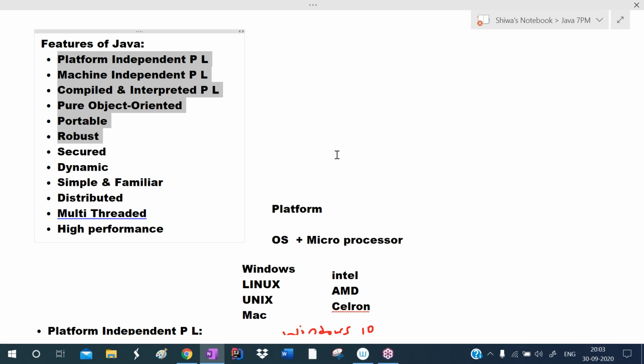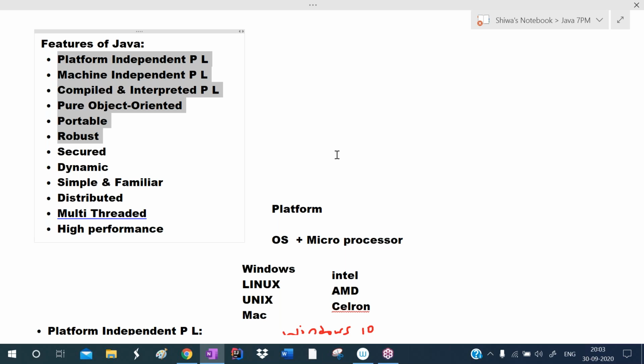Platform independency means a Java application can run on any operating system on any microprocessor. Platform means operating system plus microprocessor. Machine independency means a Java application can run on any machine, like smartphones, tabs, set-top boxes, Blu-ray DVD players, routers, etc. It is a compiled and interpreted programming language. JVM has an execution engine that has a compiler and interpreter. Initially Java was an interpreted language. Later they added a compiler to improve the performance.